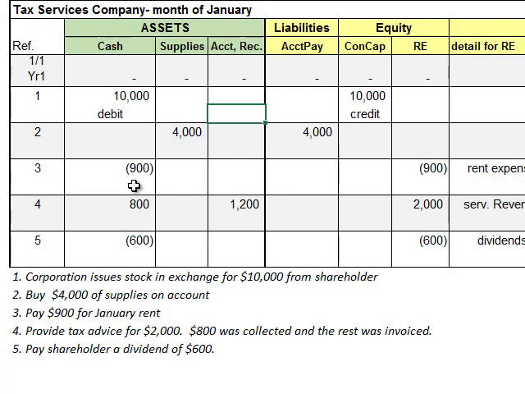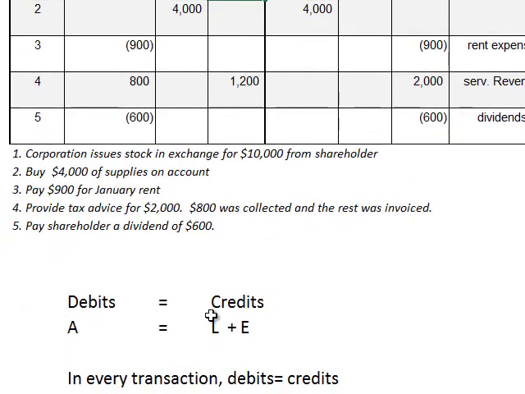Let's take a look at one where we decreased an account. In transaction number 3, cash decreased $900 and retained earnings decreased for rent expense by $900. If you decrease an asset, we'll call that a credit, and when you decrease equity, we would call that a debit, because remember, decreases are the opposites of this increase rule.